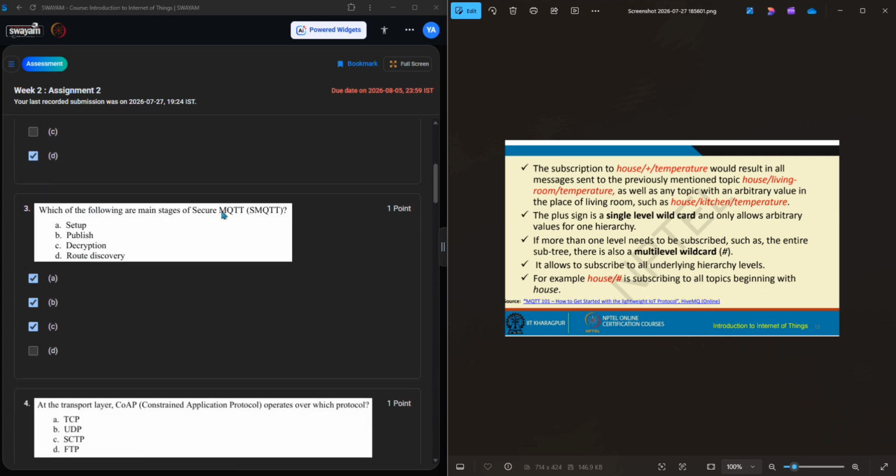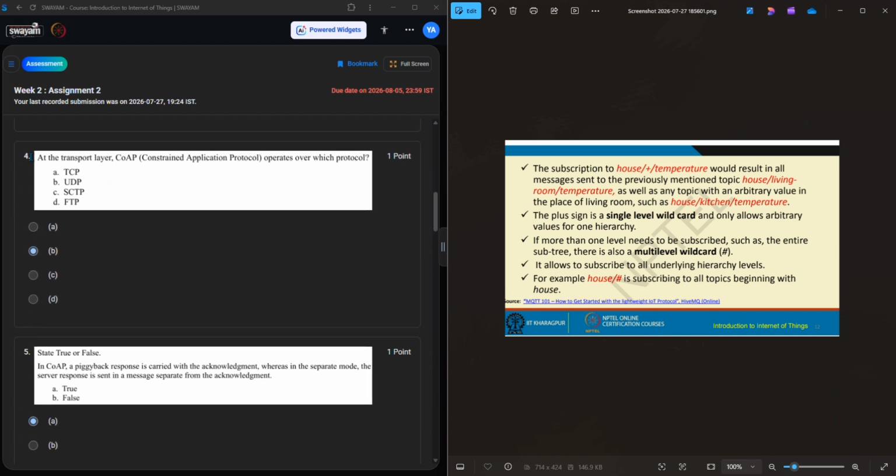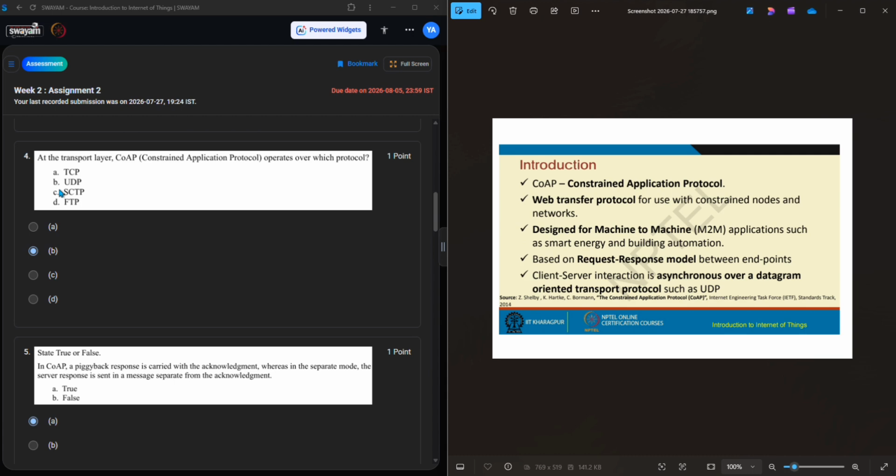Next, which of the following are main stages of MQTT? Here, setup, publish, and decryption. So these are the right answers. Next, at the transport layer, CoAP operates over which protocol? Here it is simply the UDP protocol, as we can see in the slide.